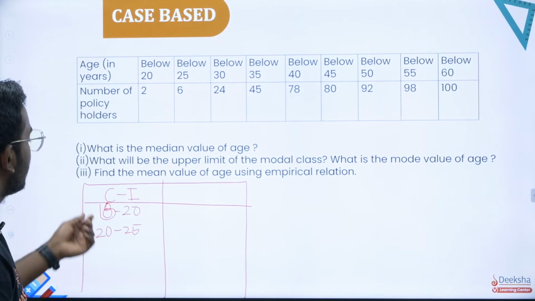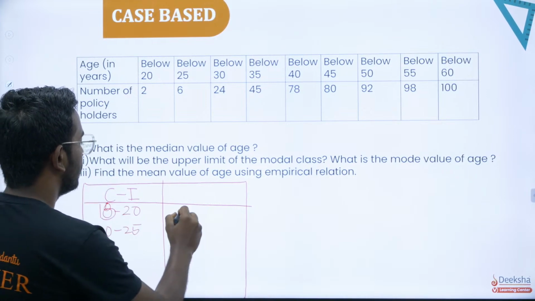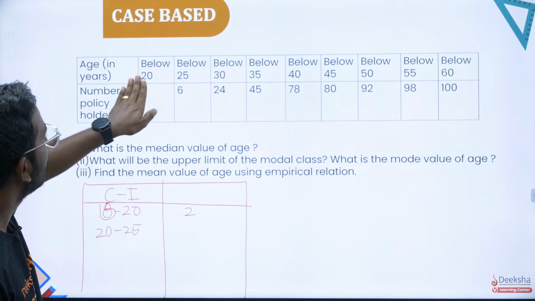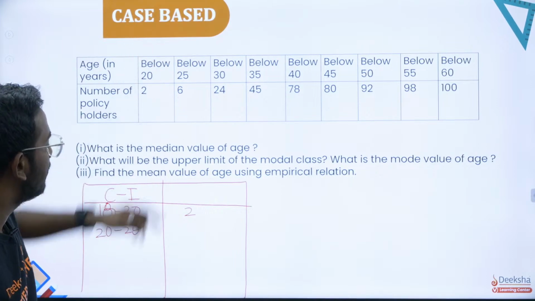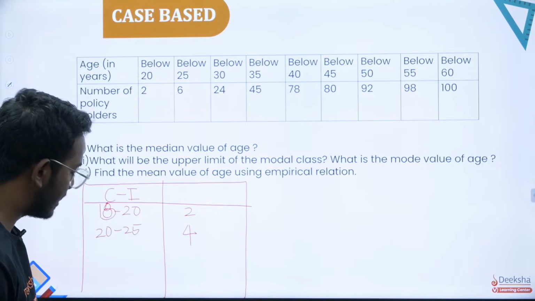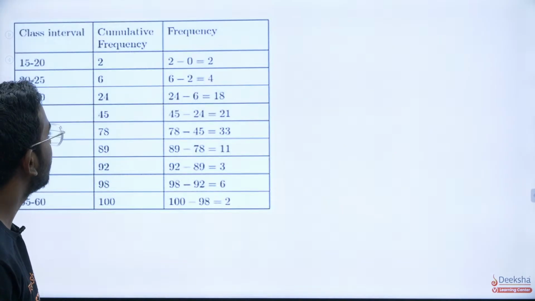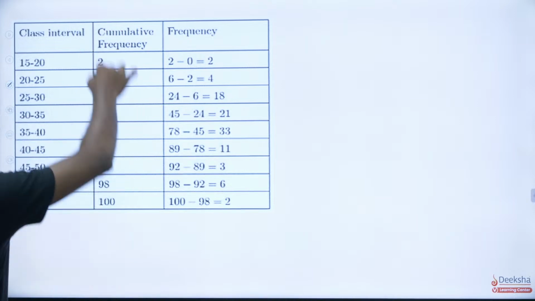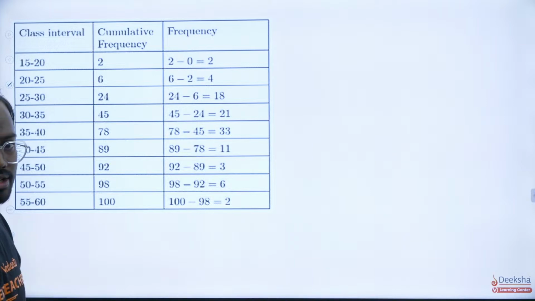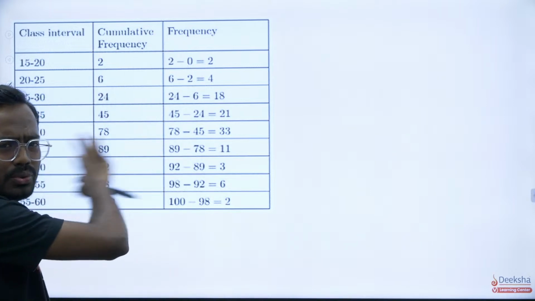You'll have to take from 18 to 20, it is 2, right? From 20 to 25 it is 2 already in this class interval, so you'll be left with 4. You'll have to take something like this. So if we start taking it something like this, your cumulative frequency table is given, your frequencies will be obtained something like this and the class intervals are taken, right? So I have arranged all this. You can do this by yourself.